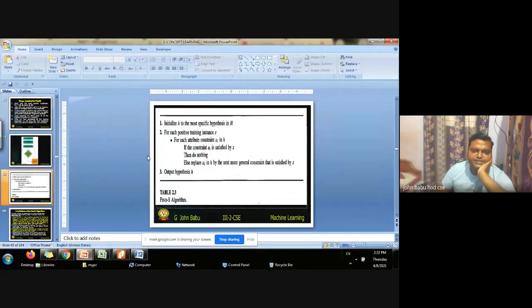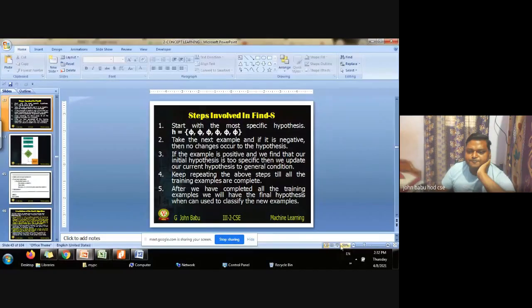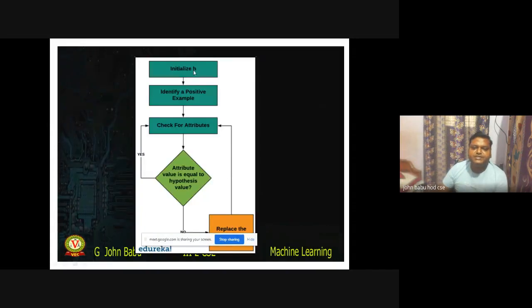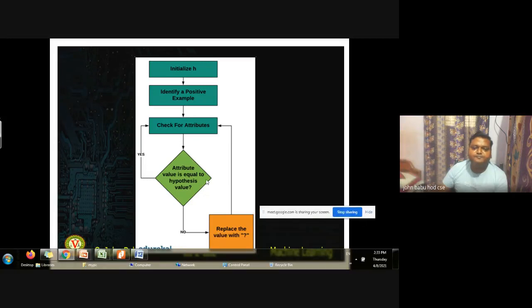So obviously, there will be certain disadvantages with Find-S. What are the disadvantages? See, this is the procedure. I will send these slides to you later. We start with most specific, and if the example is negative, we don't make any changes to the hypothesis. If the example is positive, then we update our current hypothesis to a more general condition. We repeat this. The same thing we have expressed in diagrammatic form.